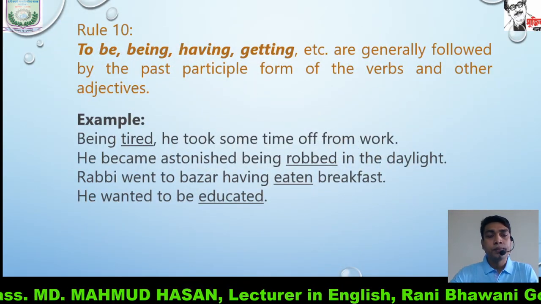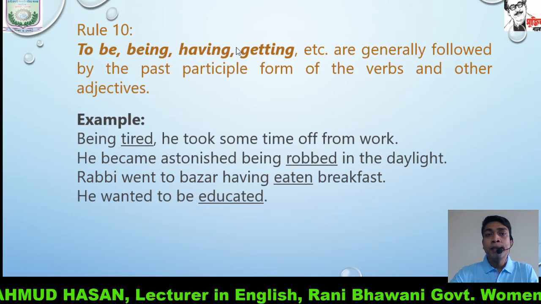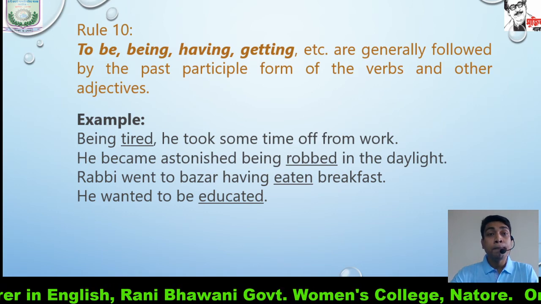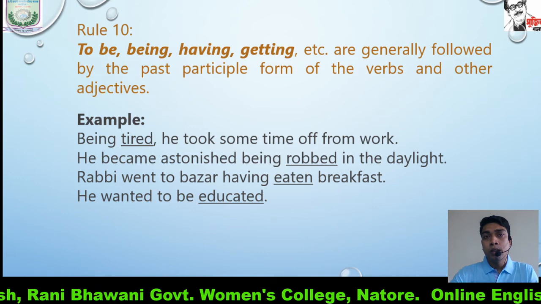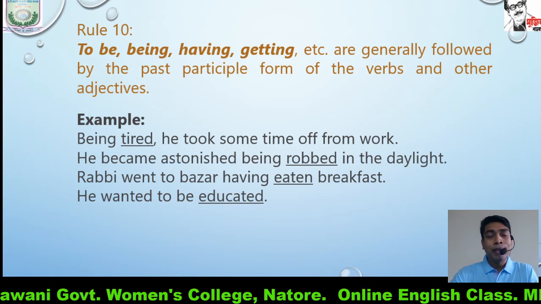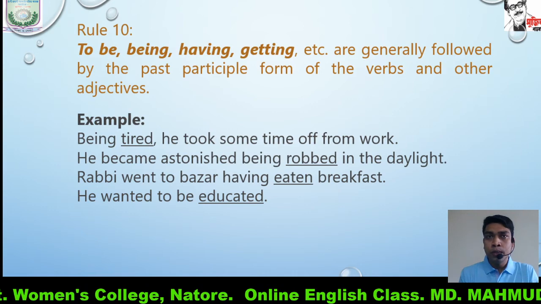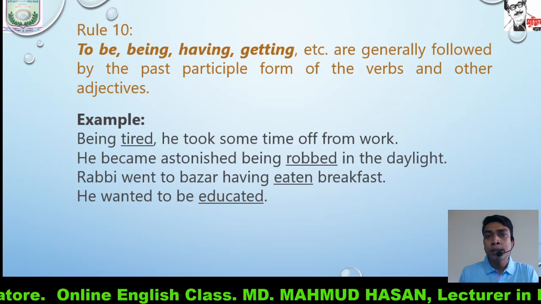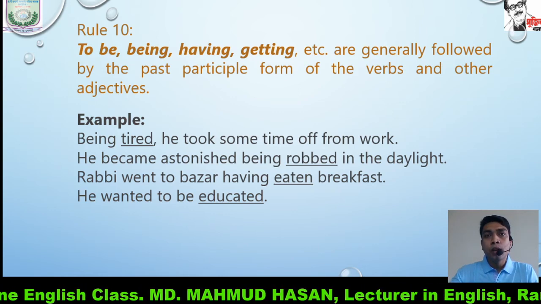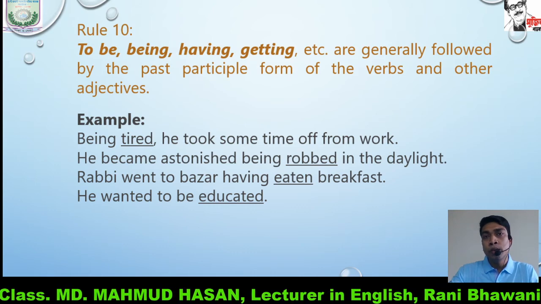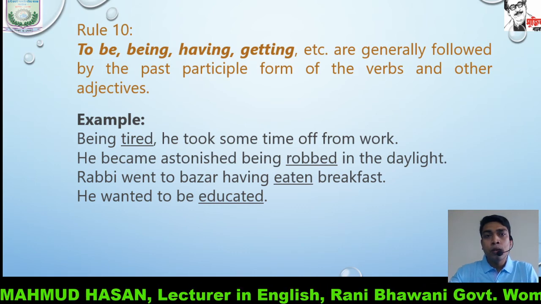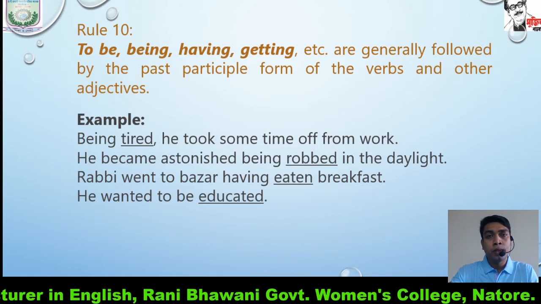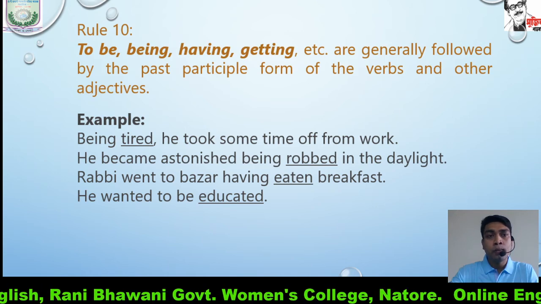Rule number 10. To be, being, having, getting, etc. are generally followed by the past participle form of the verbs and other adjectives. So my dear students, if we use the words to be, being, having, getting, after these words we use past participle form, and we should keep this in our mind.